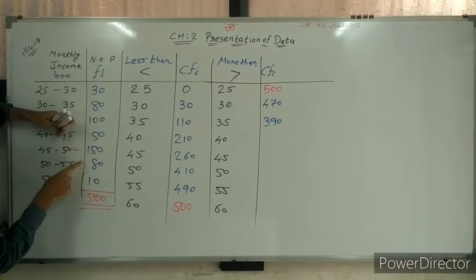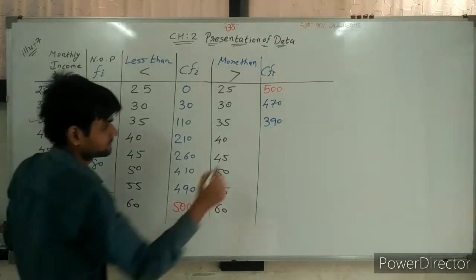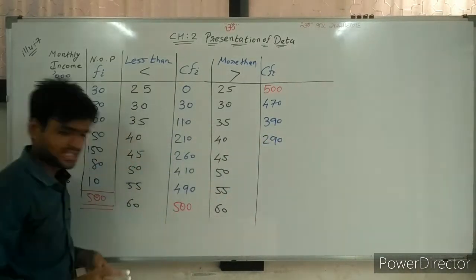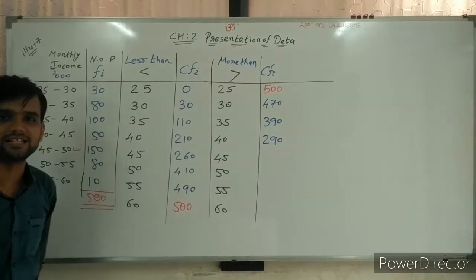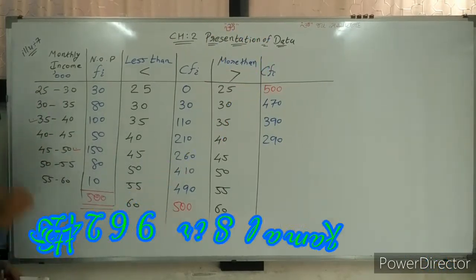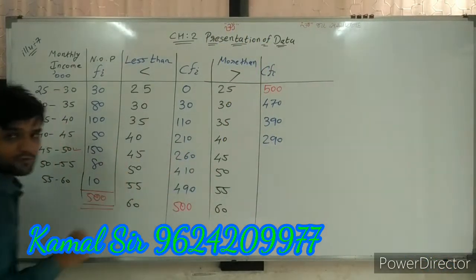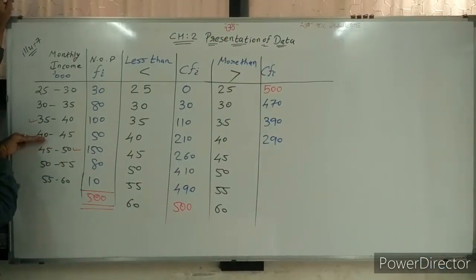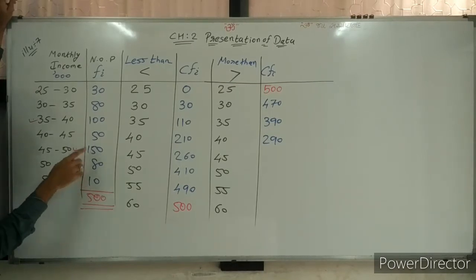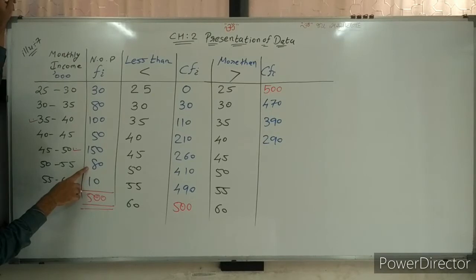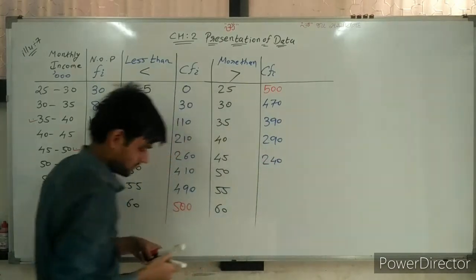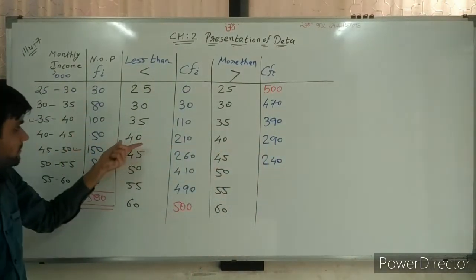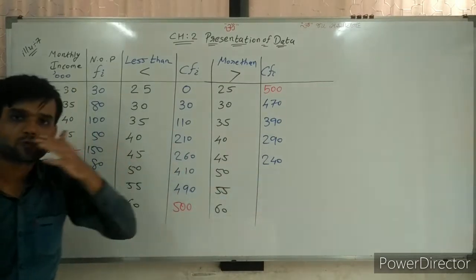So 50, 150, 200, 290. And the second way, deduct 390 minus 100, you are getting 290. Going ahead, more than 45. So consider from here 45 and more: 150, 80 and 10. So 150 plus 80, 230 and 10, 240. Second way, 290 minus 50, 240.